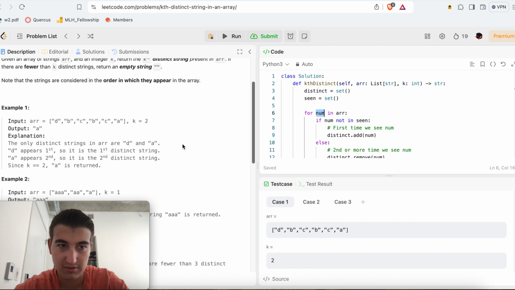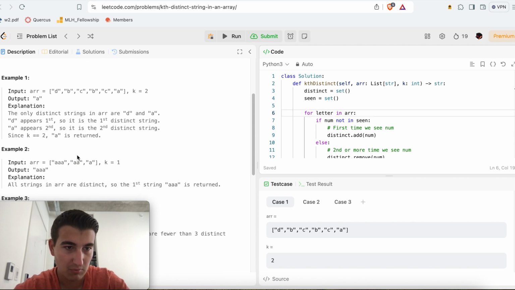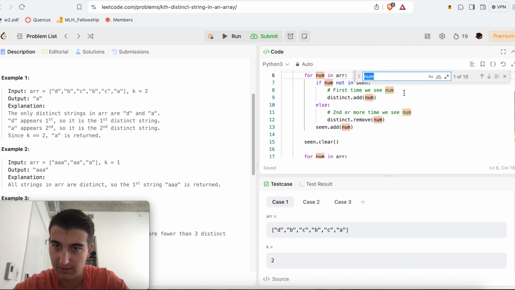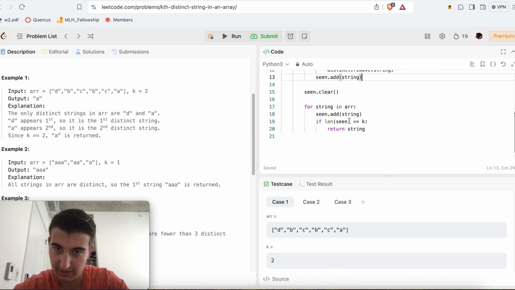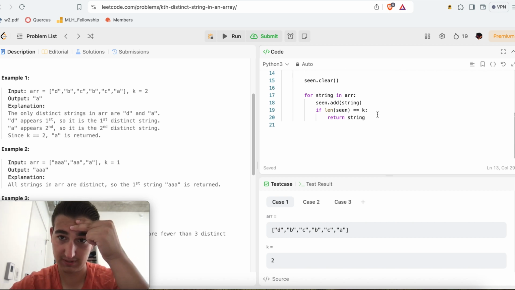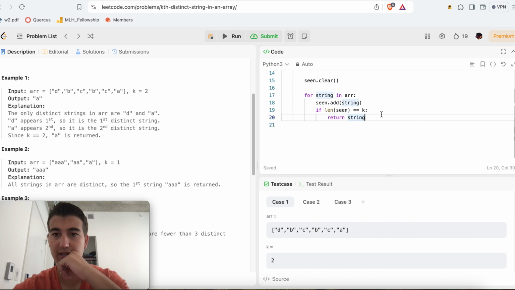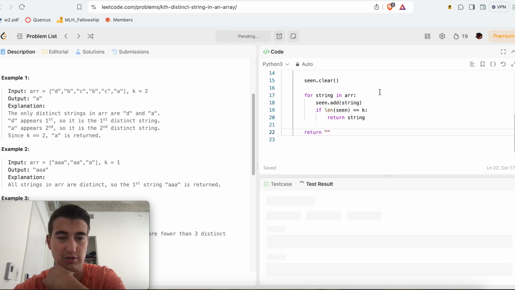These are not numbers, right? For string in arr, we'll just call it string. There we go. So now, clear, for string in array, seen.add string. If length of seen is equal to k, then return the string, otherwise we return an empty string. So I wonder if something like this works straight off the bat.